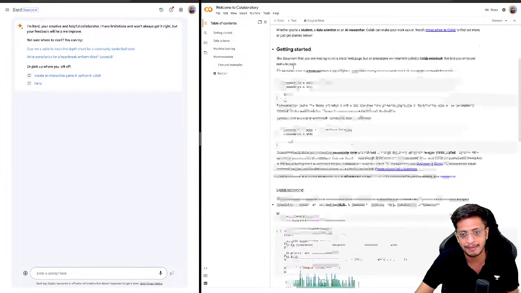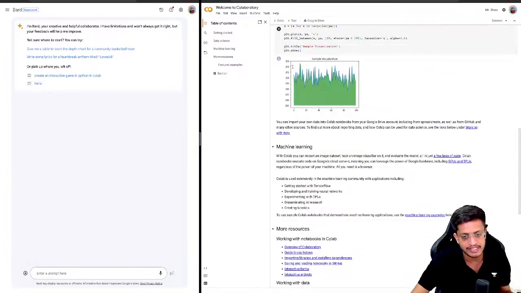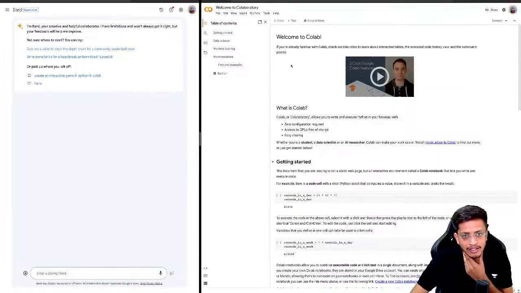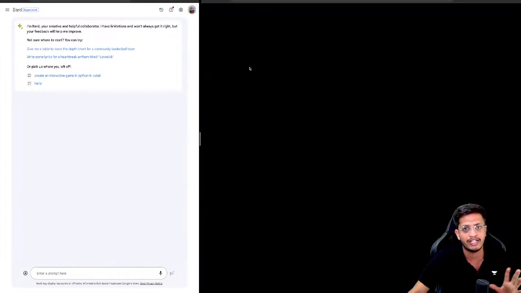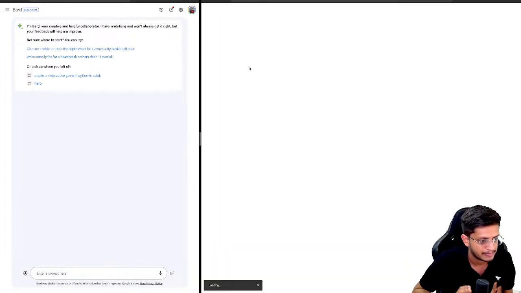Just do this and let me know in the chat if you have done it. Open this page and click on File and New Notebook. We need a fresh new notebook to start.